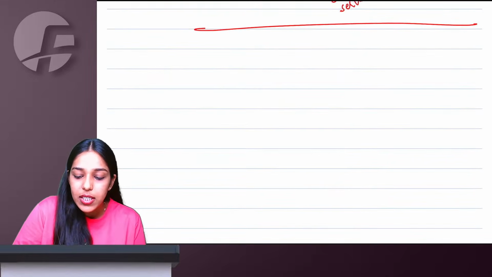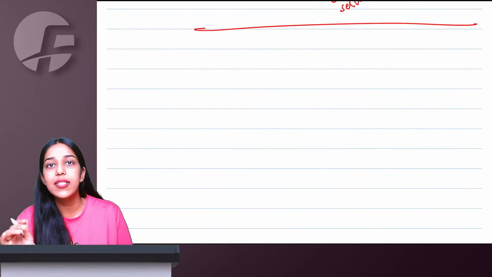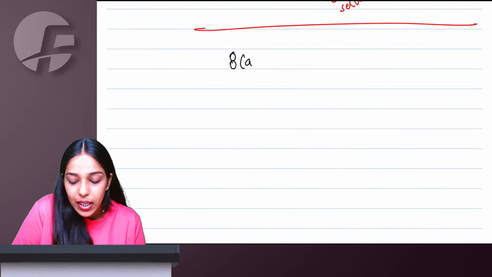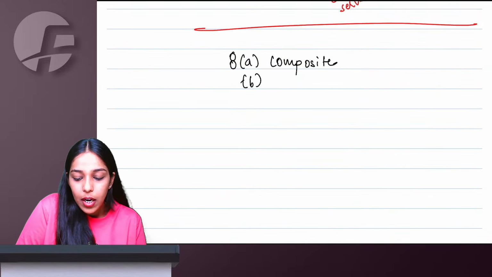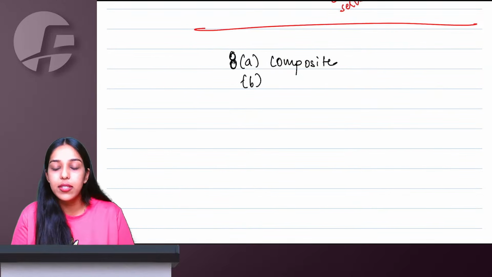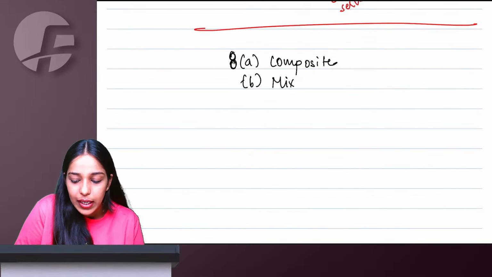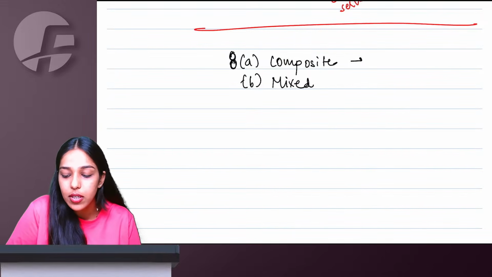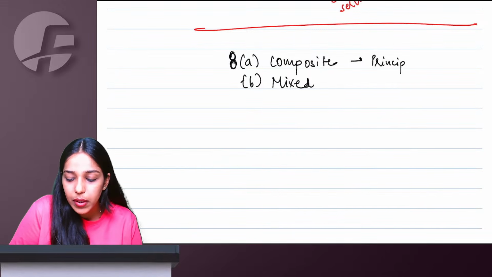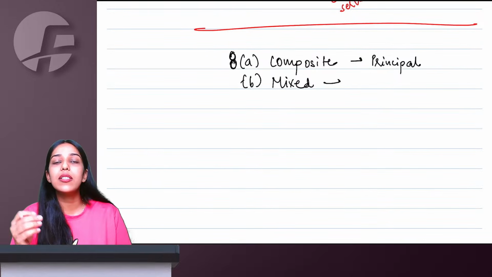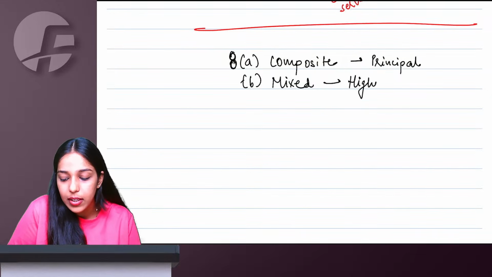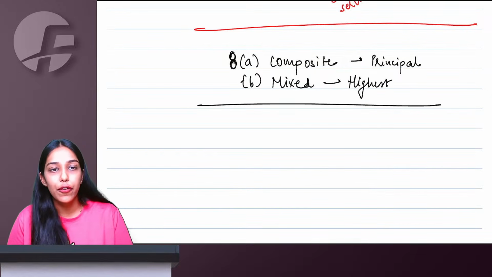Right, ma'am. S for 7, S for supply, section 7, scope of supply. Then 2 zeros getting mixed become 8. Section 8A, composite supply, and section 8B, mixed supply. 2 zeros getting mixed, you remember mixed supply. So 8A, composite supply, 8B, mixed supply. Composite supplies are naturally bundled in ordinary course of business, so they are taxable at the principal rate of tax. However, mixed supplies are supplied for a single price and they are not naturally bundled, so they are taxable at the supply attracting the highest rate of GST.